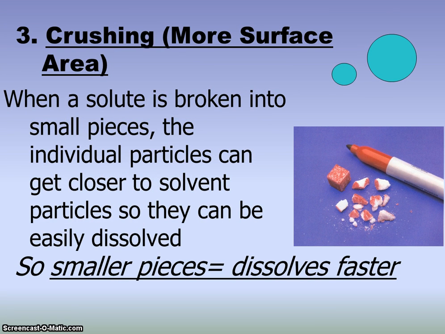Crushing, okay? If you crush something, think about it. The more contact that the solvent has with the solute, the easier it's going to be to mix. Well, here in this cube, it's a sugar cube, colored red. Here, you're only in contact with these outside parts. That means all of the sugar in the middle is not in contact with the solvent, which means it's not able to be carried off. But if you crush it up, then all that sugar in the middle is now exposed to that solvent, which means it can dissolve much faster. So the smaller the pieces, the faster it dissolves.